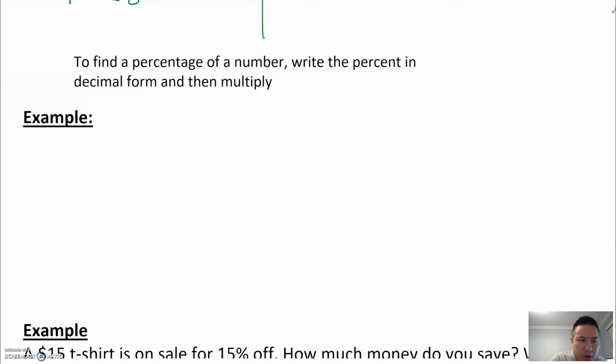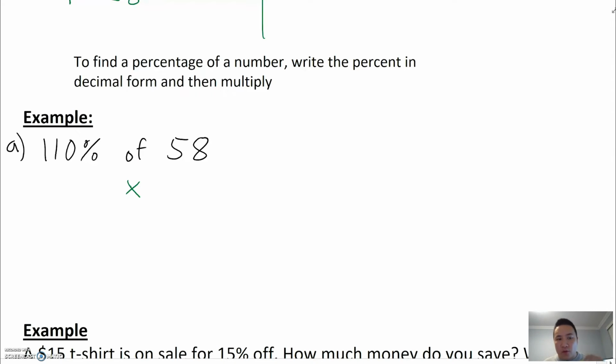So first example, let's find 110% of 58. As we did before, we need to treat the of as multiplication. We would write the percentage in decimal form.